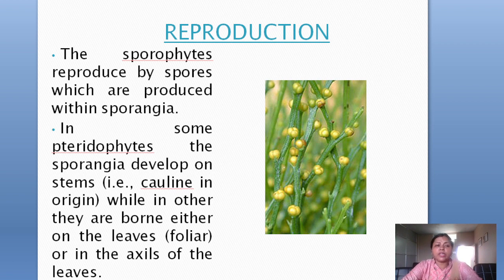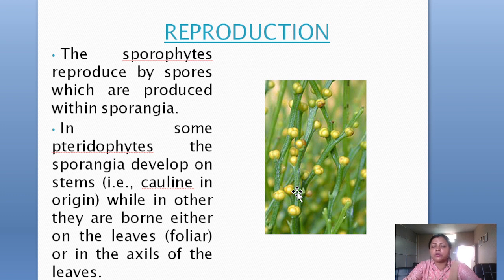After the sporophytic plant, how do they reproduce? See, here I think you can see one picture. It is the picture of the whisk fern, under the group Psilotopsida. In the main plant body you can see there are no leaves. Here it is a primitive one, with no leaves, but you can see small globular structures. These are actually sporangia. Sporangia are the structures which develop and release the spores.